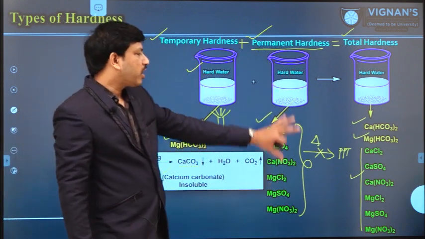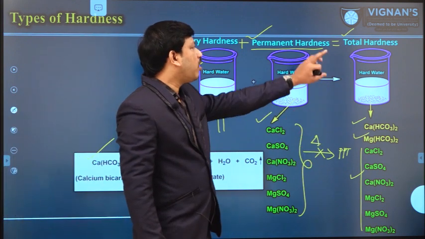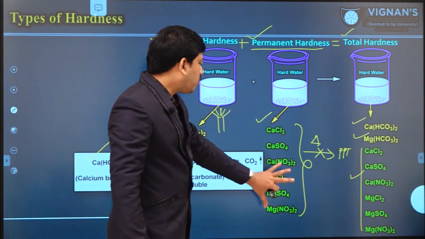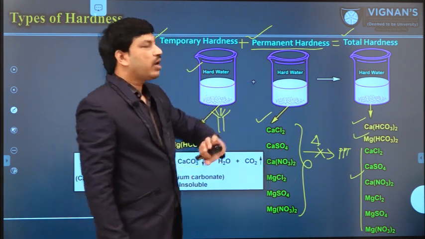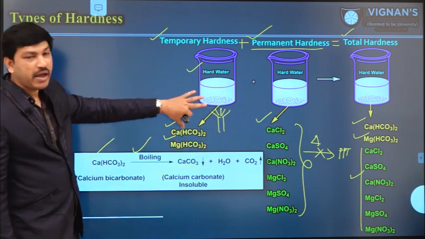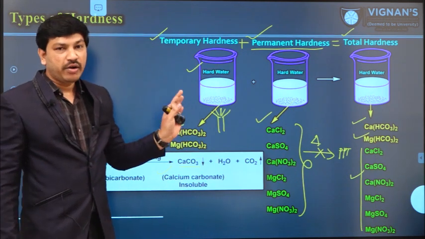If a water sample contains a combination of all these things, such a water sample always has a total hardness value. If a water sample contains only non-bicarbonate salts like this, that water sample has only a permanent hardness value. If a water sample contains only bicarbonate salts like this, that water sample always has a temporary hardness value only.